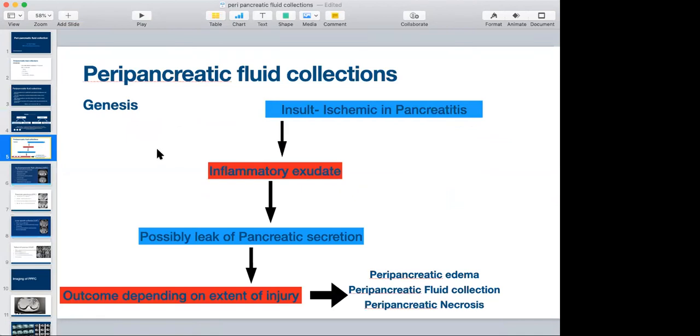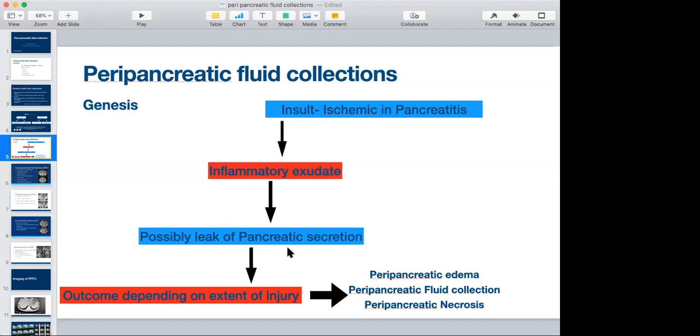So how does the peripancreatic fluid collection occur? Nowadays it is considered that the whole basis of pancreatitis is an ischemic insult, whatever the reason. Whenever there is ischemia to the pancreas, a cascade of reactions occurs, leading to inflammation and inflammatory exudate, which leads to possible leak of pancreatic secretion.